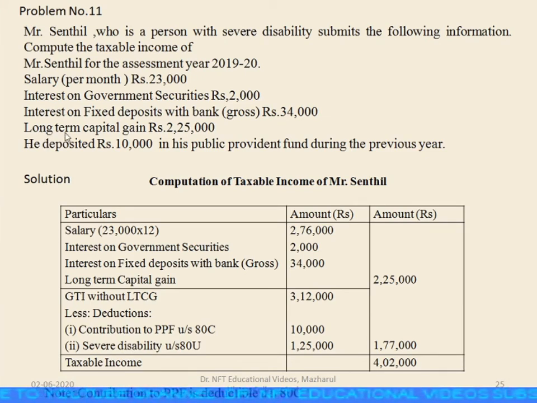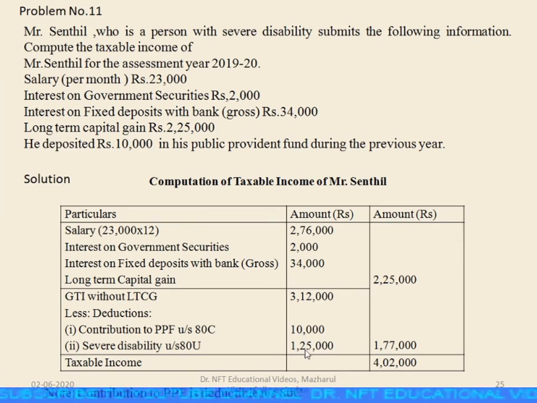The first one is he deposited 10,000 in his public provident fund during the previous year. So 10,000 is deposited in public provident fund. Under 80C you can claim this to the extent of 1,50,000, but here only 10,000 is there. So whichever is less is taken into consideration, so 10,000. As he has the severe disability, severe disability means more than 80% of disability, he can claim to the extent of 1,25,000.